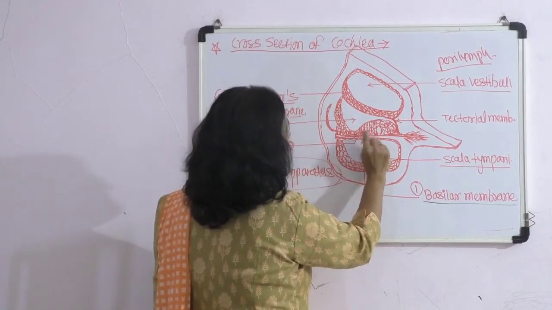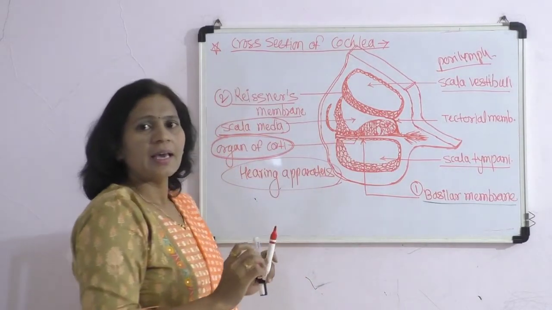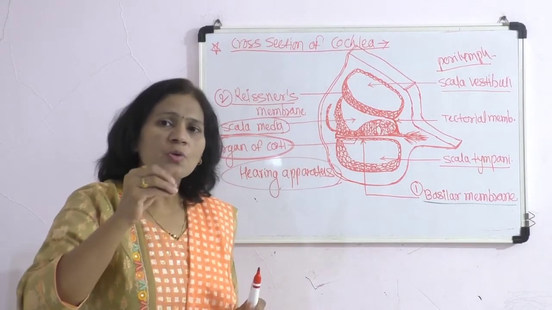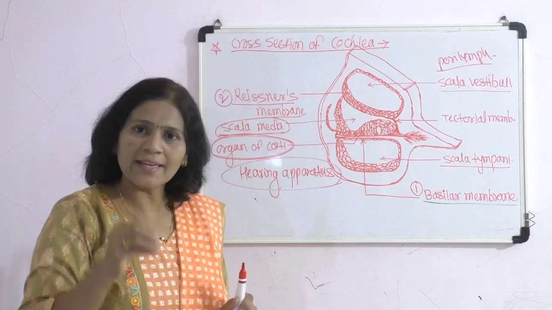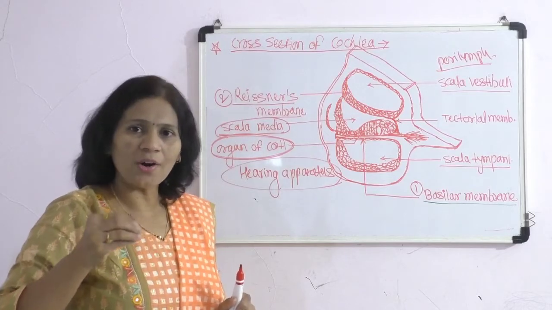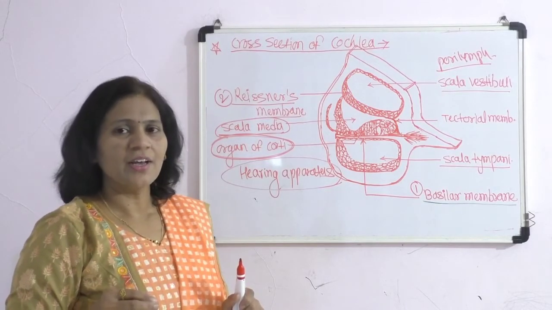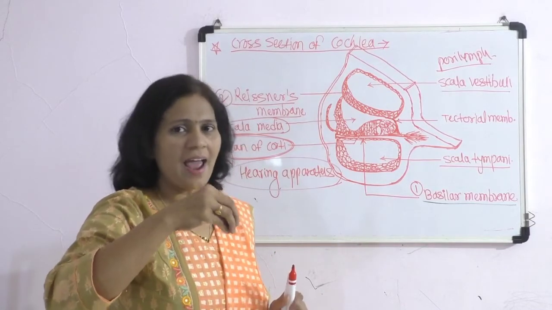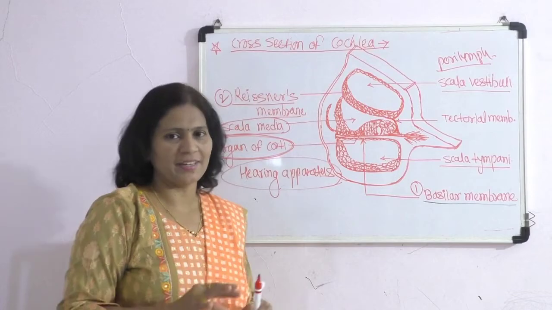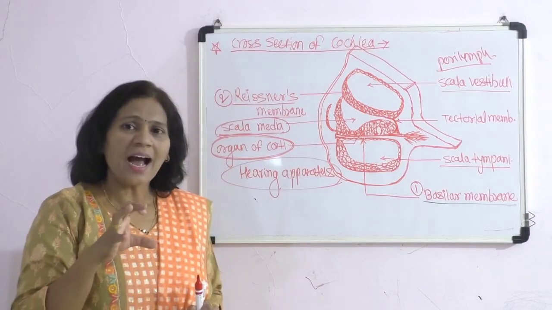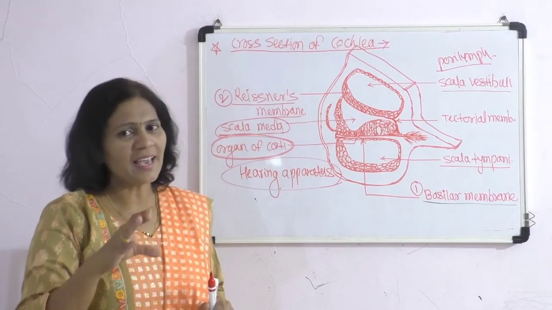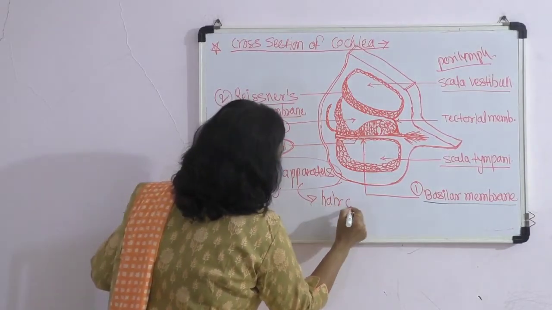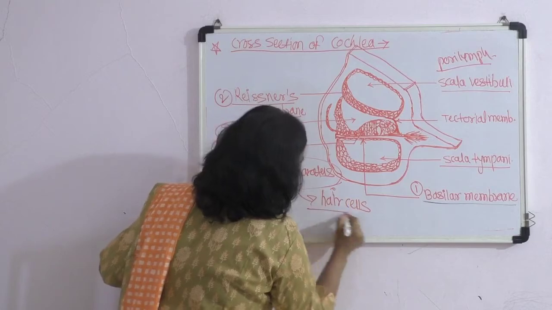Above the basilar membrane, there is a row of hair cells, or columnar cells, which have cilia at their apical end. So these cells are commonly called hair cells.